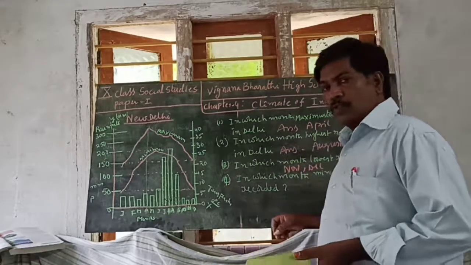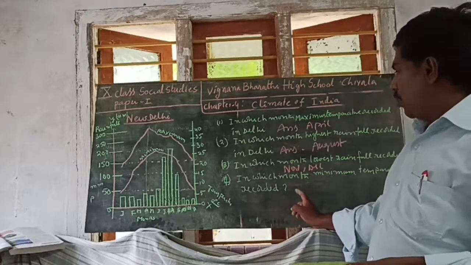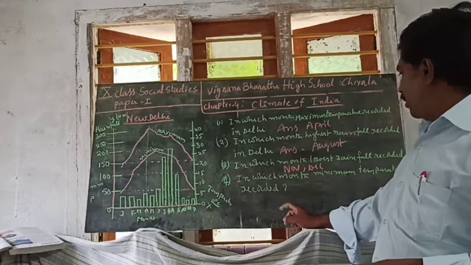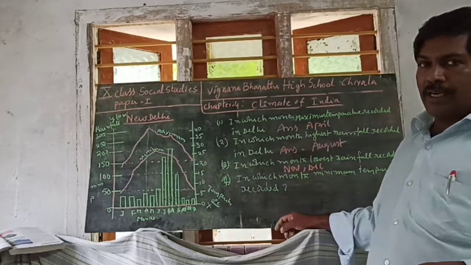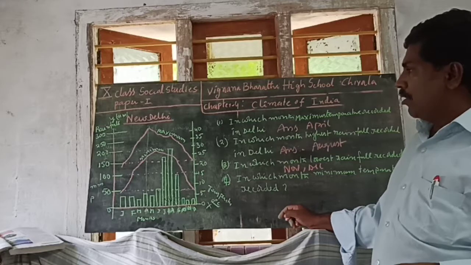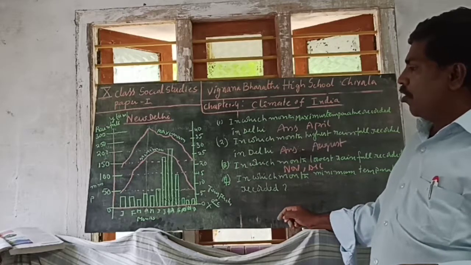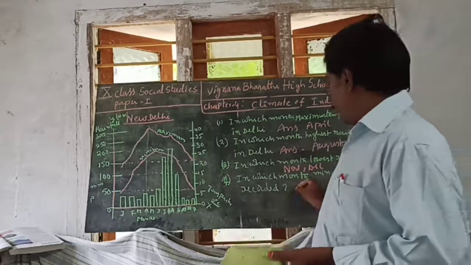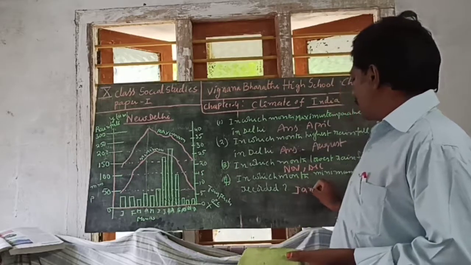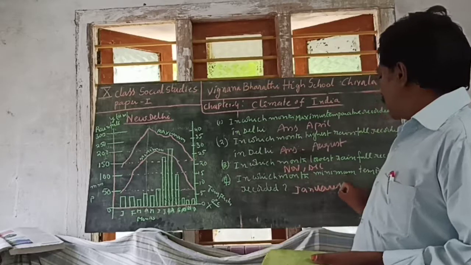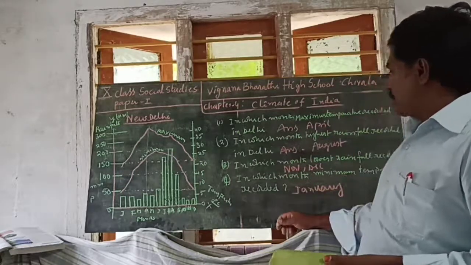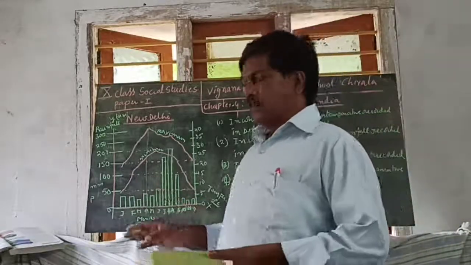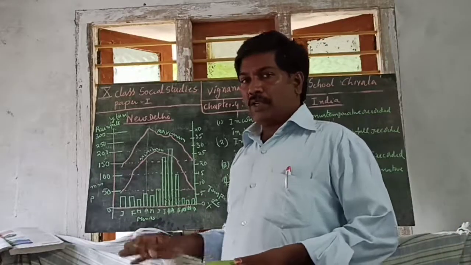Lowest rainfall in which months is recorded? November and December. In which month is minimum temperature recorded? Minimum temperature means lowest temperature, that is recorded in January month. In which month? January month, lowest temperature is recorded. So this is the most important table which is coming in the public examination.